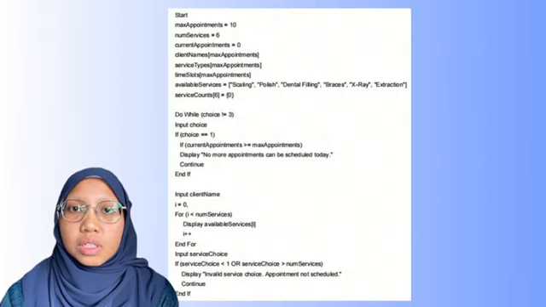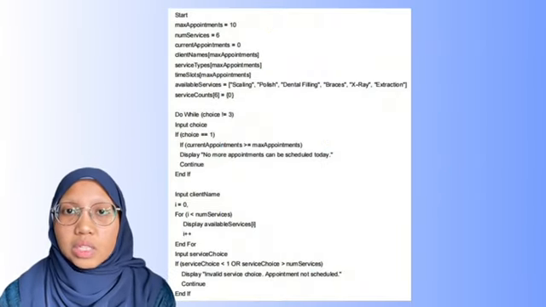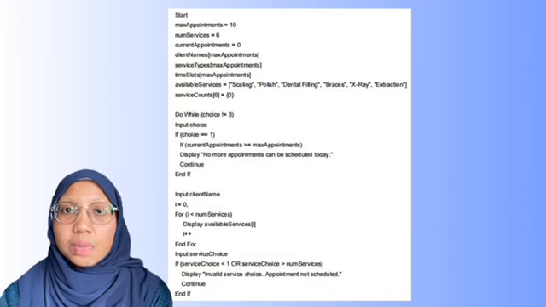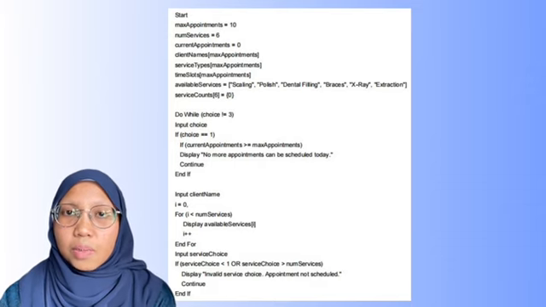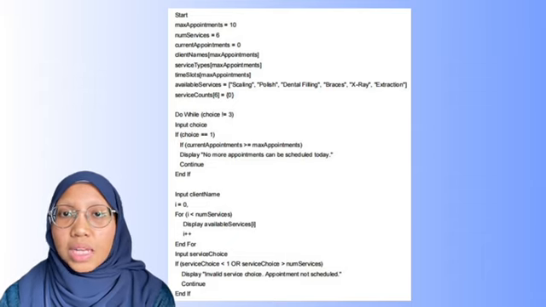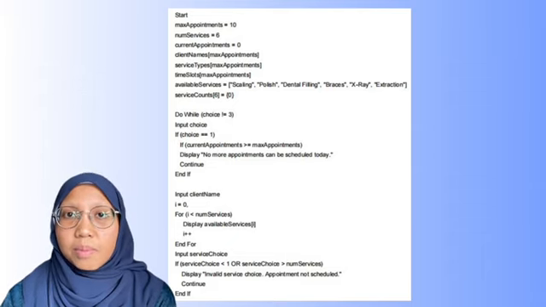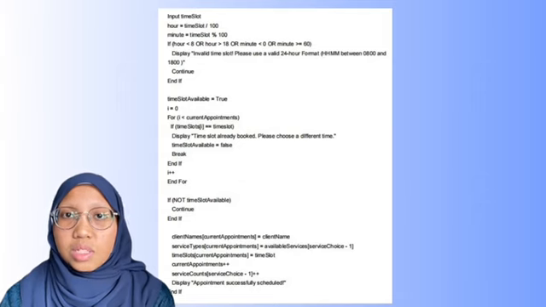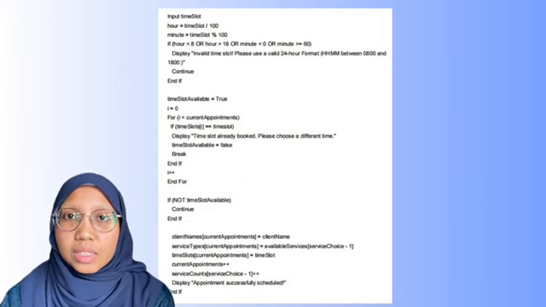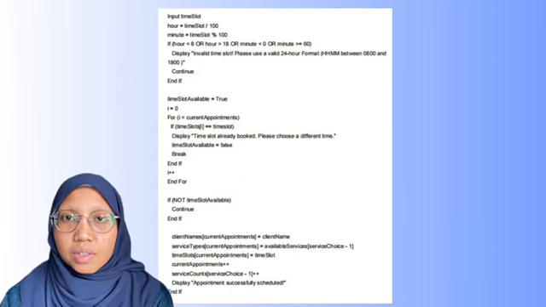Next, I will present the pseudocode. The system has 3 main options. Number 1, scheduling an appointment. Number 2, view all appointments. And number 3, exit the system. Step 1, scheduling an appointment. The system allows up to 10 appointments per day. Clients can choose from 6 services, including scaling and polishing. They need to provide their name, select a service, and choose a time slot between 8 a.m. and 6 p.m. Validation: if the time slot is invalid or already booked, the system prompts the client to pick another time. Once valid, the appointment is confirmed and the service count is updated.